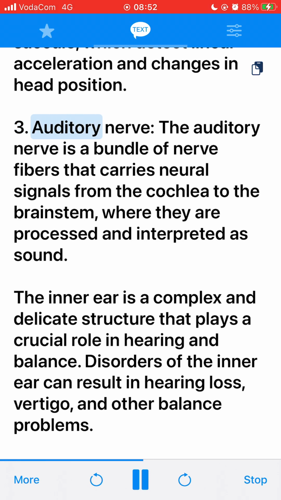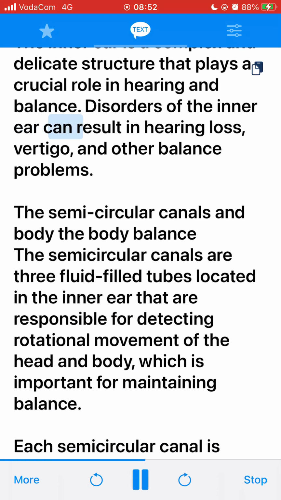3. Auditory nerve. The auditory nerve is a bundle of nerve fibers that carries neural signals from the cochlea to the brainstem, where they are processed and interpreted as sound. The inner ear is a complex and delicate structure that plays a crucial role in hearing and balance. Disorders of the inner ear can result in hearing loss, vertigo, and other balance problems.